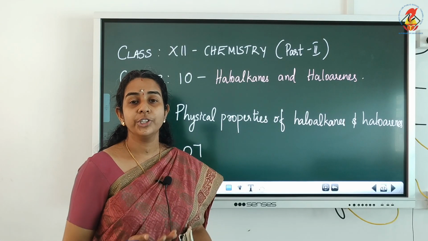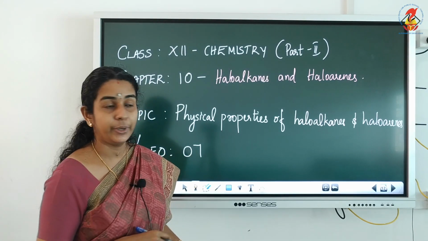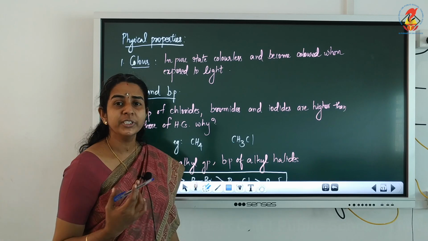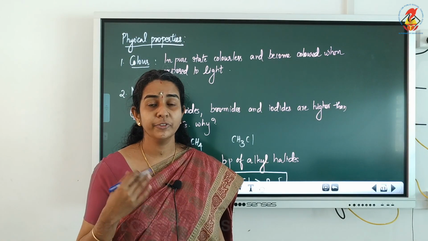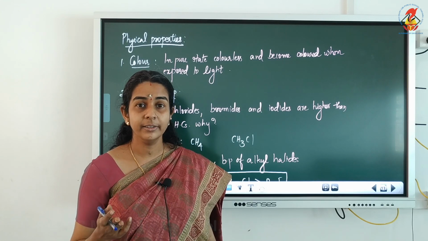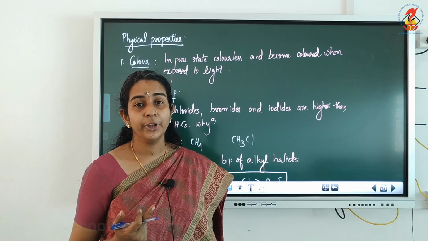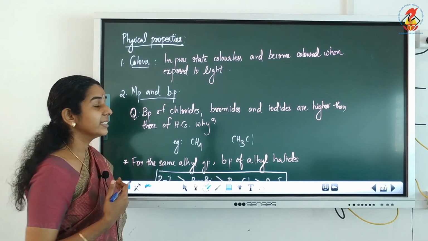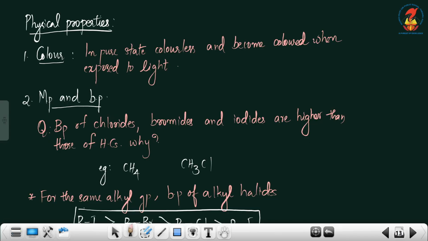Next we are going to study the physical properties of haloalkanes and haloarenes. And physical properties means what? We know what properties come under physical properties: color, then melting point, boiling point, then density, isn't it? So all these are physical properties. So what about the color of haloalkanes and haloarenes?